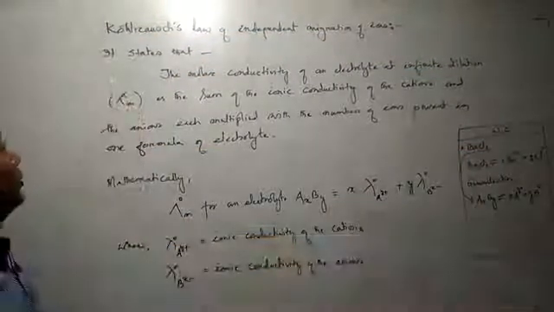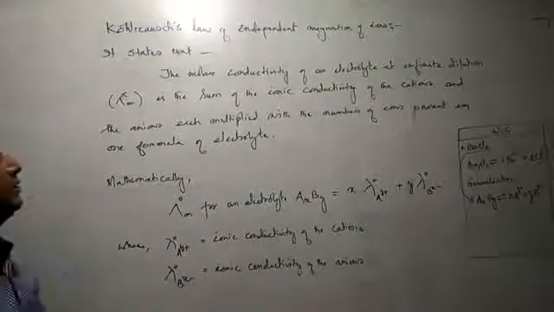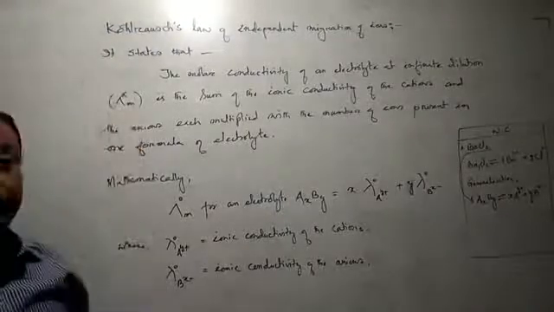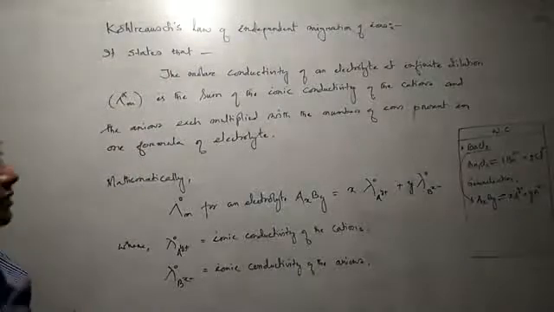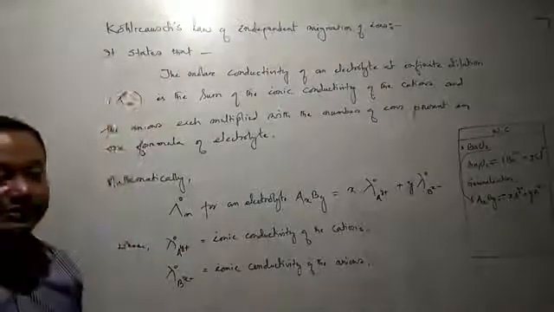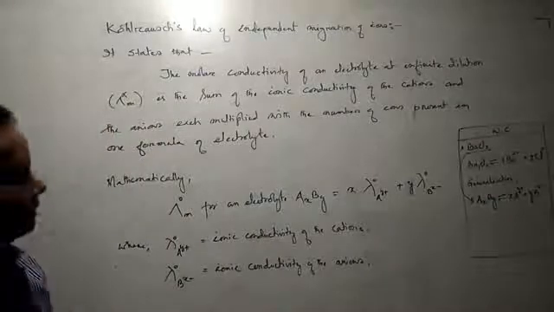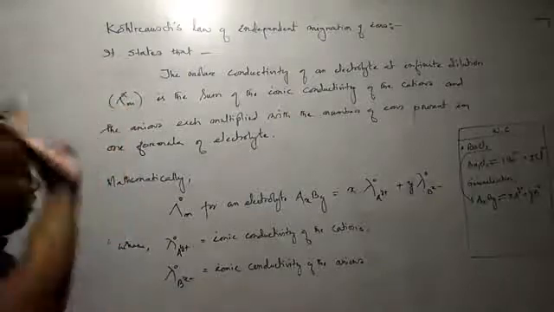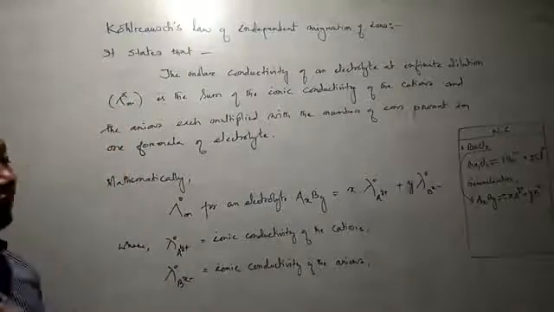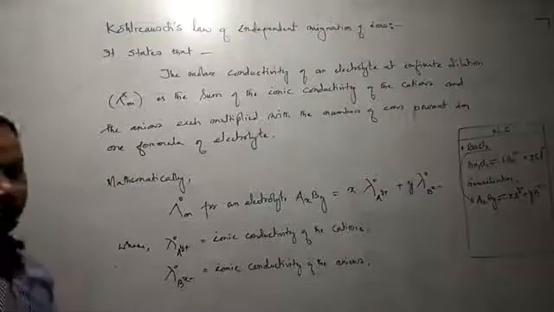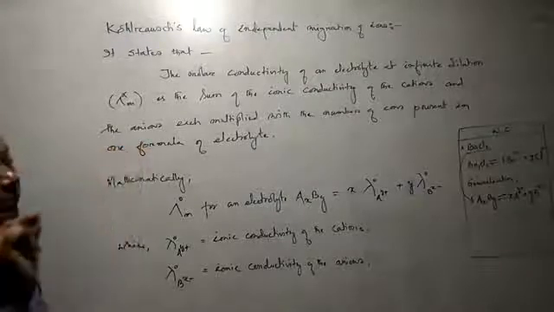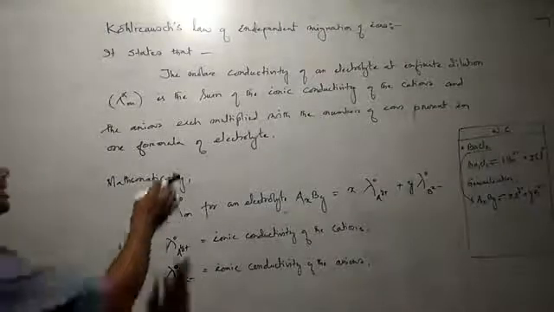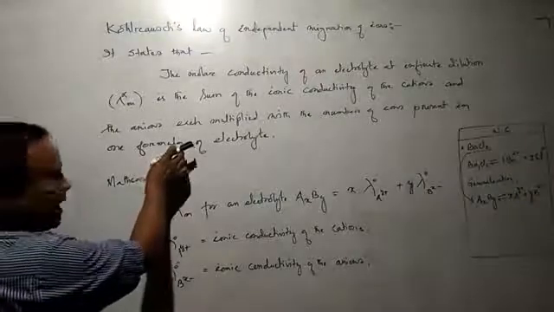This is Kohlrausch's law of independent migration of ions. Also, state Kohlrausch's law of independent migration of ions. For this question, the answer is: it states that the molar conductivity of an electrolyte at infinite dilution, symbolized by lambda m infinity or lambda m0, is the sum of the ionic conductivities of the cations and anions, each multiplied by the number of ions present in one formula unit of the electrolyte. This is Kohlrausch's law of independent migration of ions.